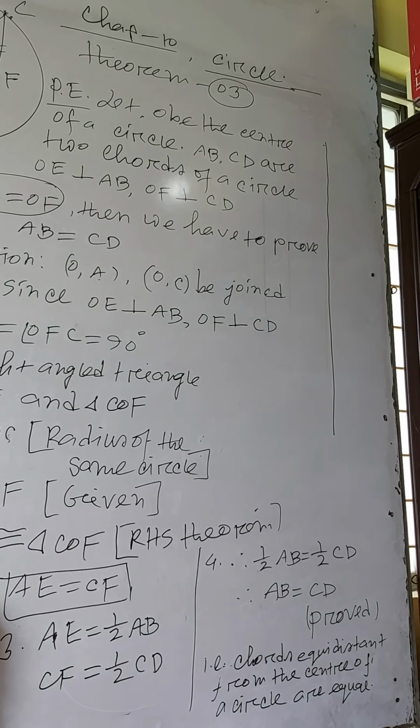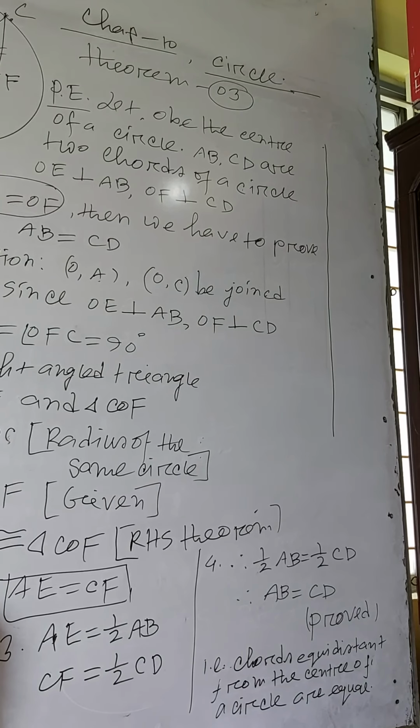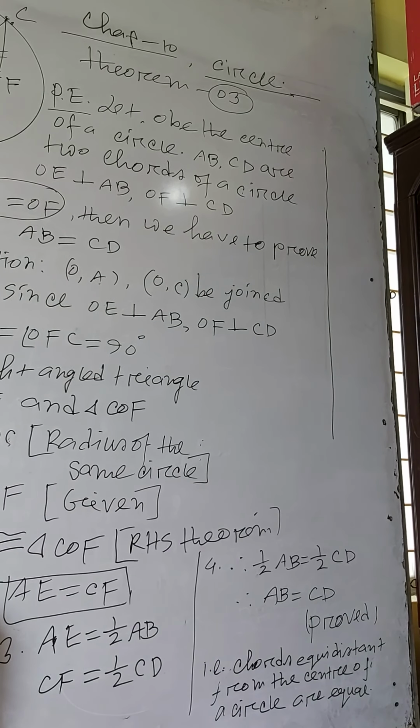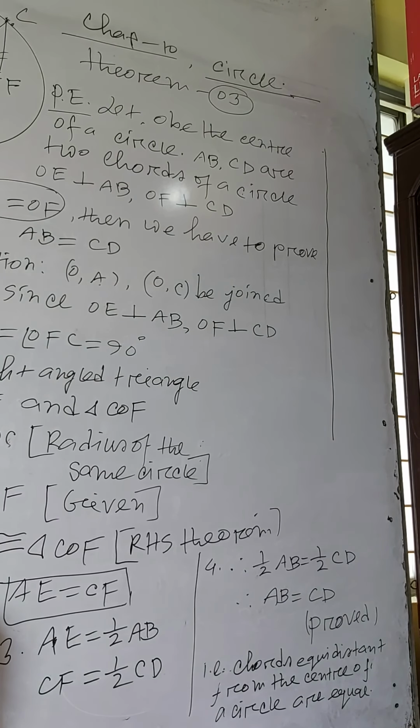That is, the chords equidistant from the center of a circle are equal.